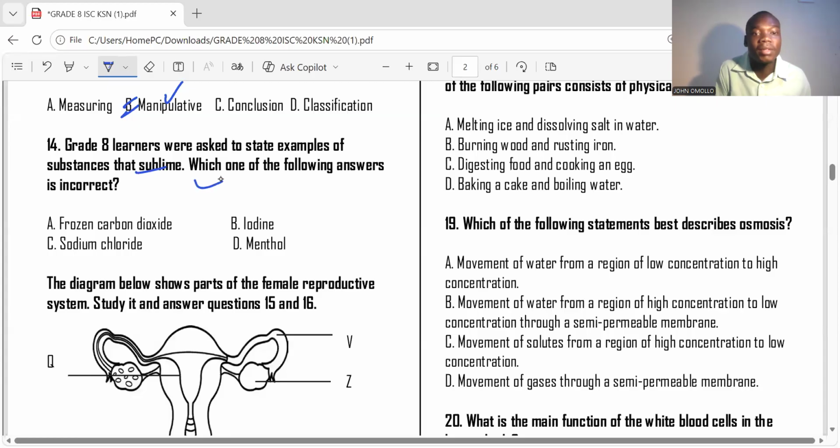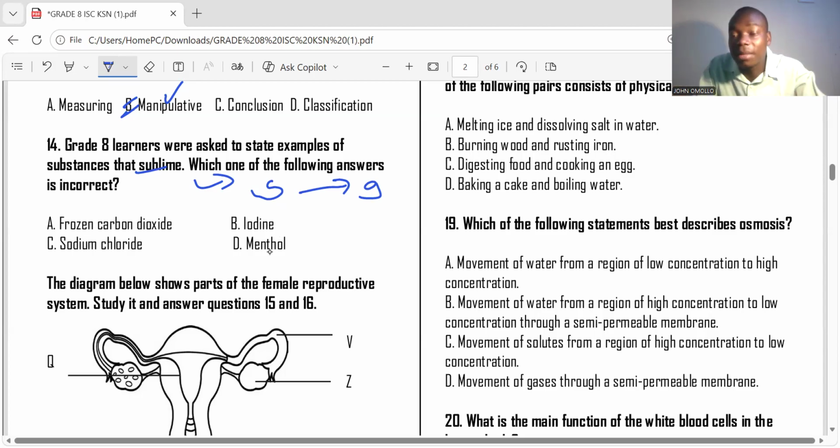Grade 8 learners were asked to state examples of substances that sublime. When we talk about substances that sublime, it means they undergo a change of state of matter from solid to gas without passing through the liquid state. If a substance is able to change state from solid to gas without passing through the liquid state, it is able to sublime. The process by which it sublimes is called sublimation.